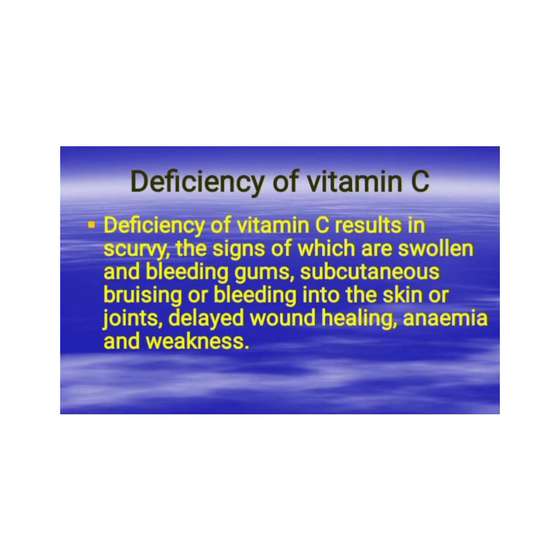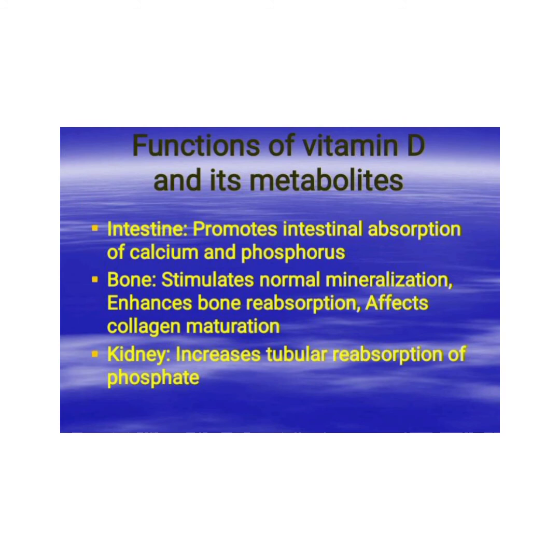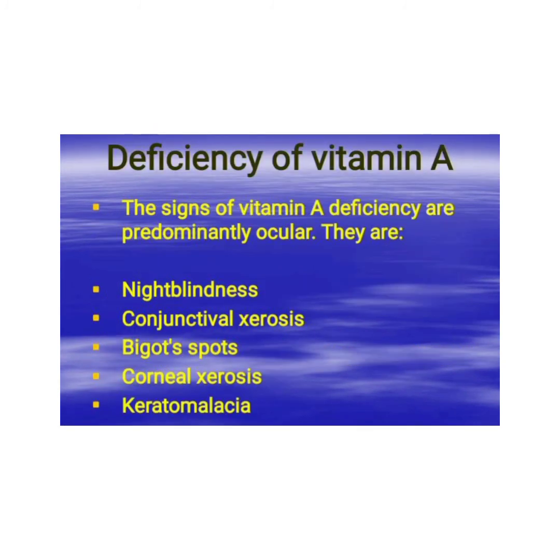Now, examples of vitamins. Now look at deficiency of vitamins. Vitamin C deficiency results in scurvy, the signs of which are swollen and bleeding gums. Take note of that. Scurvy is the biggest deficiency of vitamin C. Now, function of vitamin D. It promotes intestinal absorption of calcium and phosphorus, and increases tubular reabsorption of phosphorus. Take note of that.